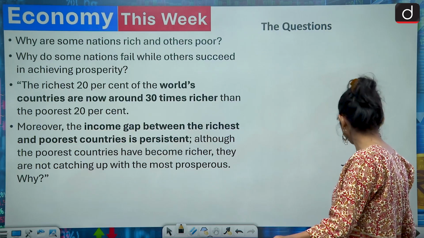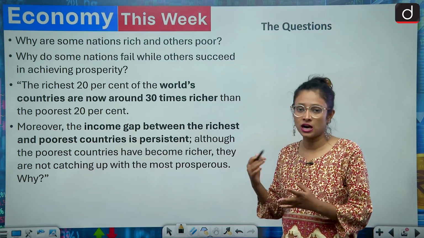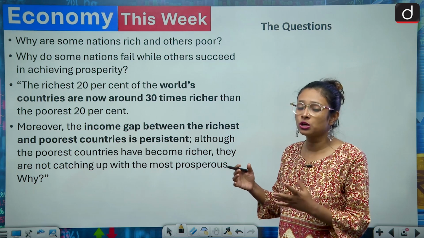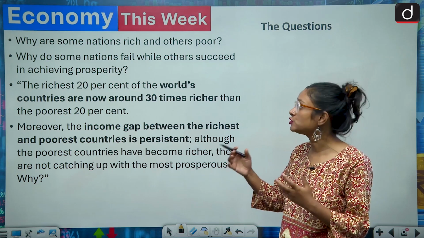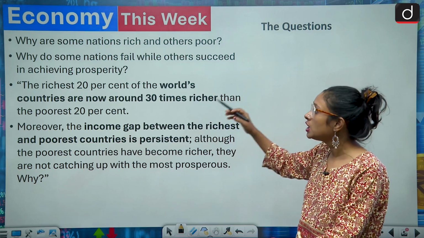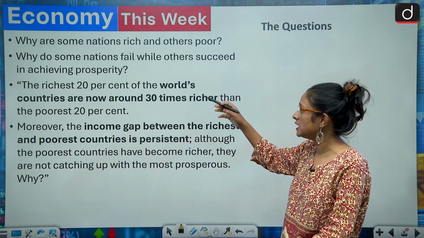Now we'll come to the questions they have raised regarding the prosperity of nations. The Nobel laureates have raised a few pertinent questions. First, why are some nations rich and others poor? Why do some nations fail and others succeed in achieving prosperity?